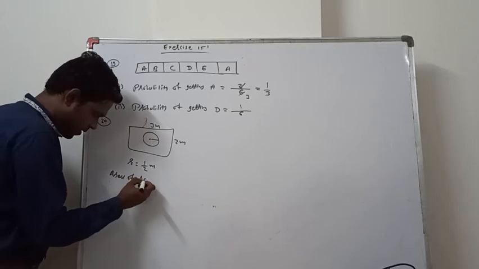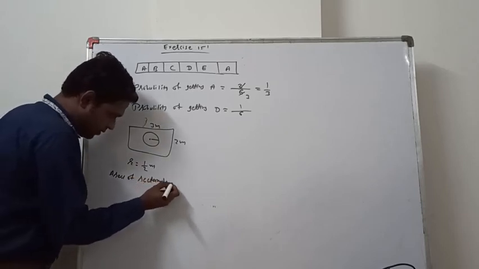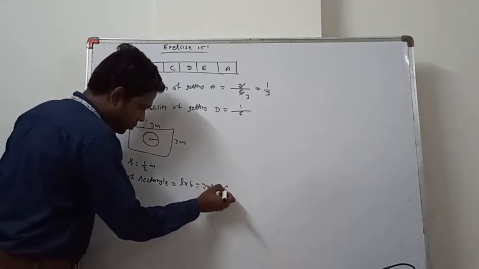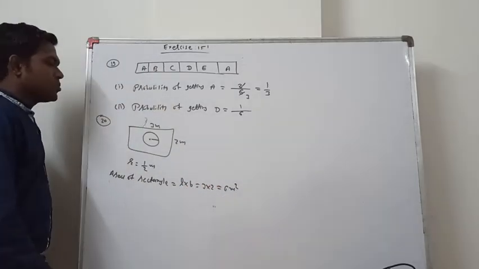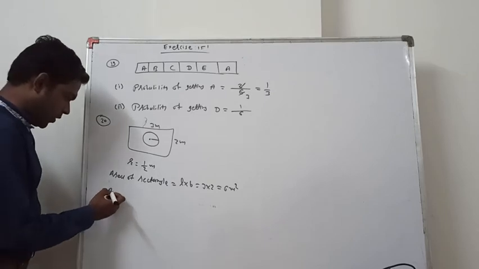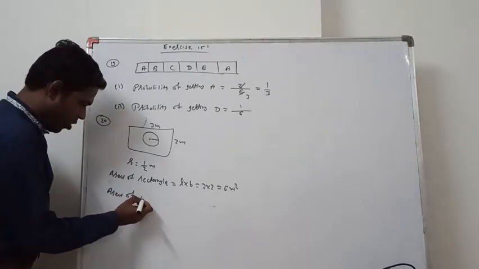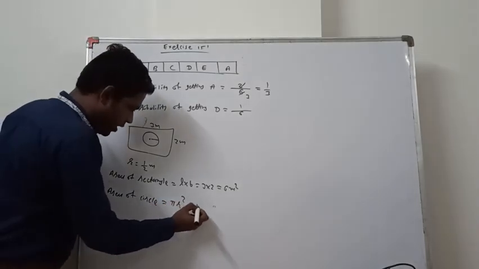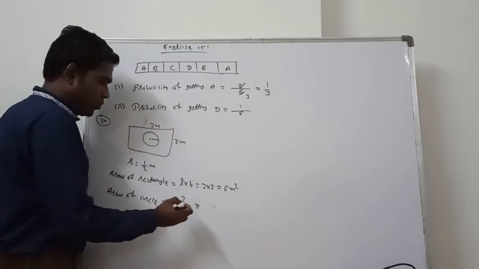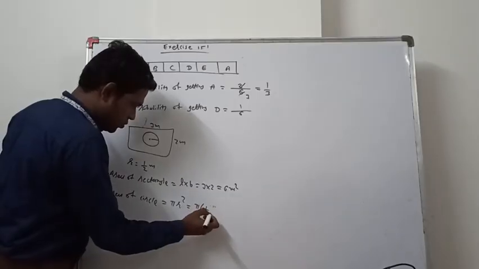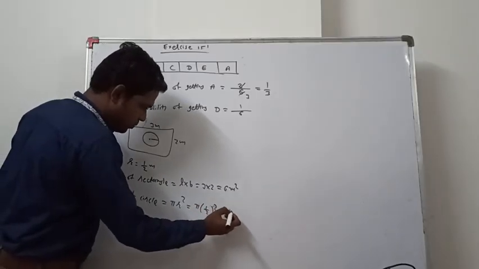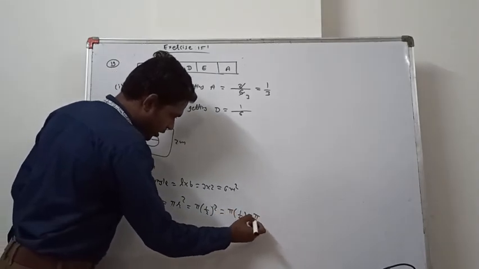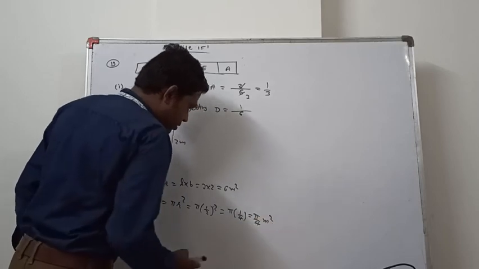Area of rectangle is equal to length into breadth, that is 3 into 2, that is equal to 6 meter square. Next we have to find the area of circle, that is pi r square, that is pi into 1/2 whole square, that is pi into 1/4, then answer is pi by 4 meter square.